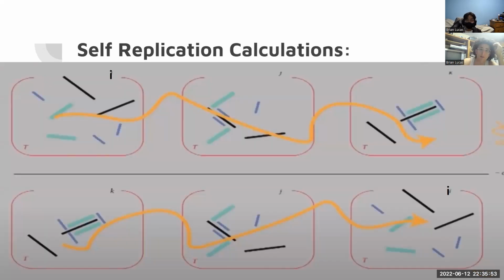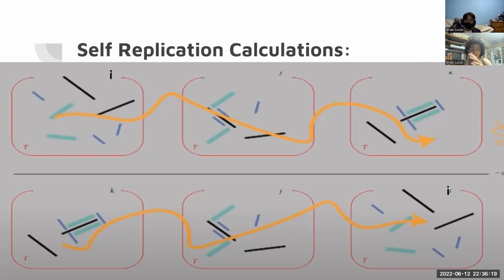So essentially what this image demonstrates is a system of molecules going from the state of I to J to K in comparison to K to J to I. The yellow line represents the energy that travels through it, and it's showing how different energy is required at different states and at different points in time. Once you get to K, it's more structured; before that the molecules are spread out, they're apart.